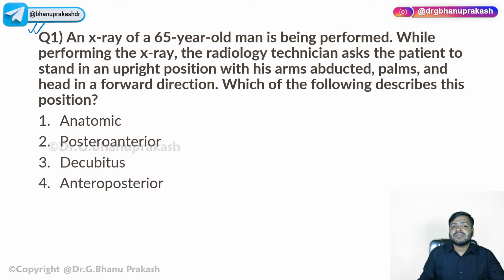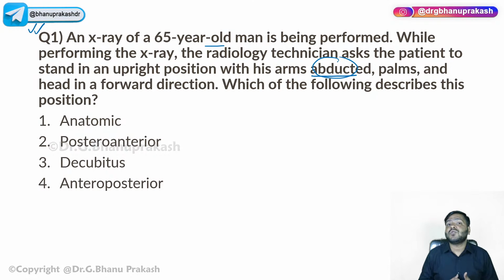An X-ray of a 65-year-old man is being performed. While performing the X-ray, the radiology technician asks the patient to stand in an upright position with his arms abducted. Abducted means the arms are going away from the body. I will teach this term tomorrow as well.